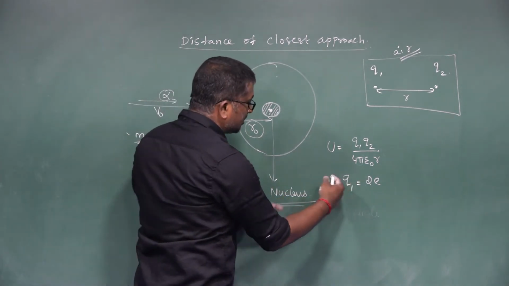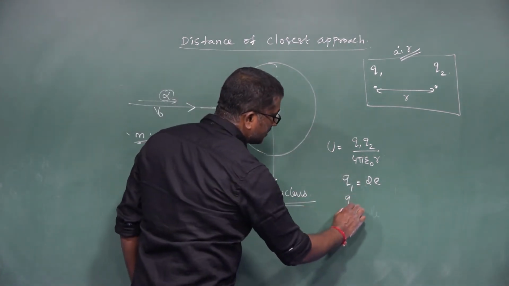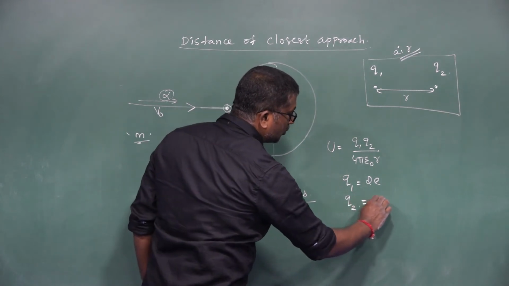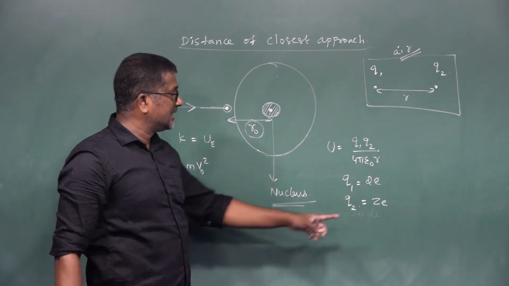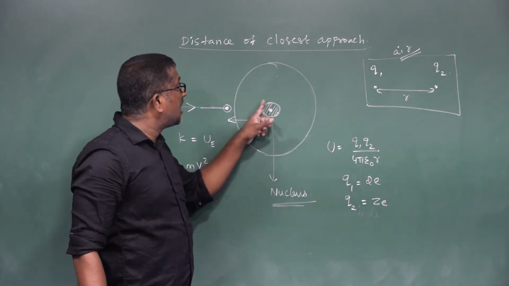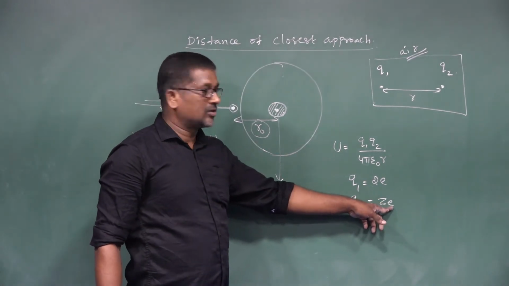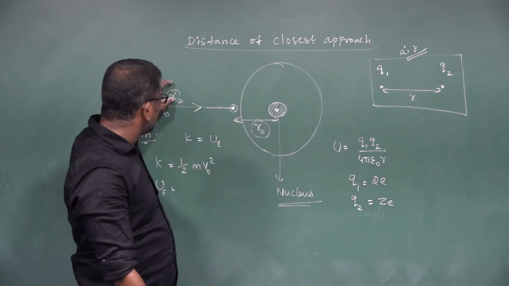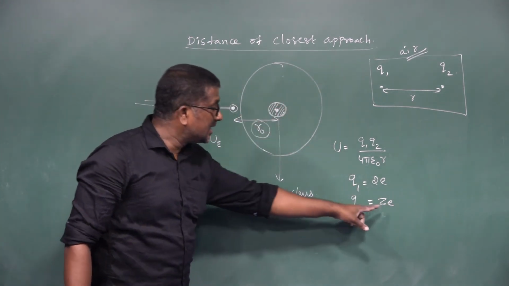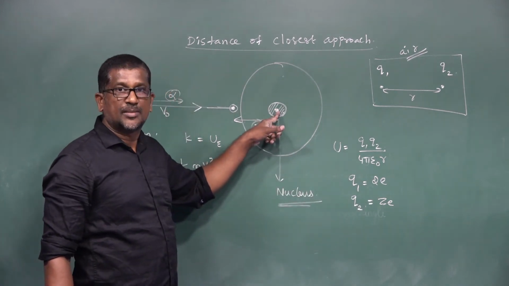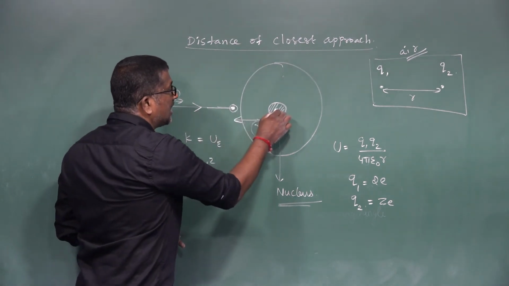So the charge of the alpha particle is 2e, and the charge of the nucleus, Q2, is equal to Ze. The general equation for the charge of a nucleus is Ze, where Z is the atomic number of the nucleus and e is the charge of an electron. Here 2e is the charge of the alpha particle and Ze is the charge of the gold nucleus. Here Z is the atomic number of the gold nucleus, right? So what is the distance between the alpha particle and the nucleus?